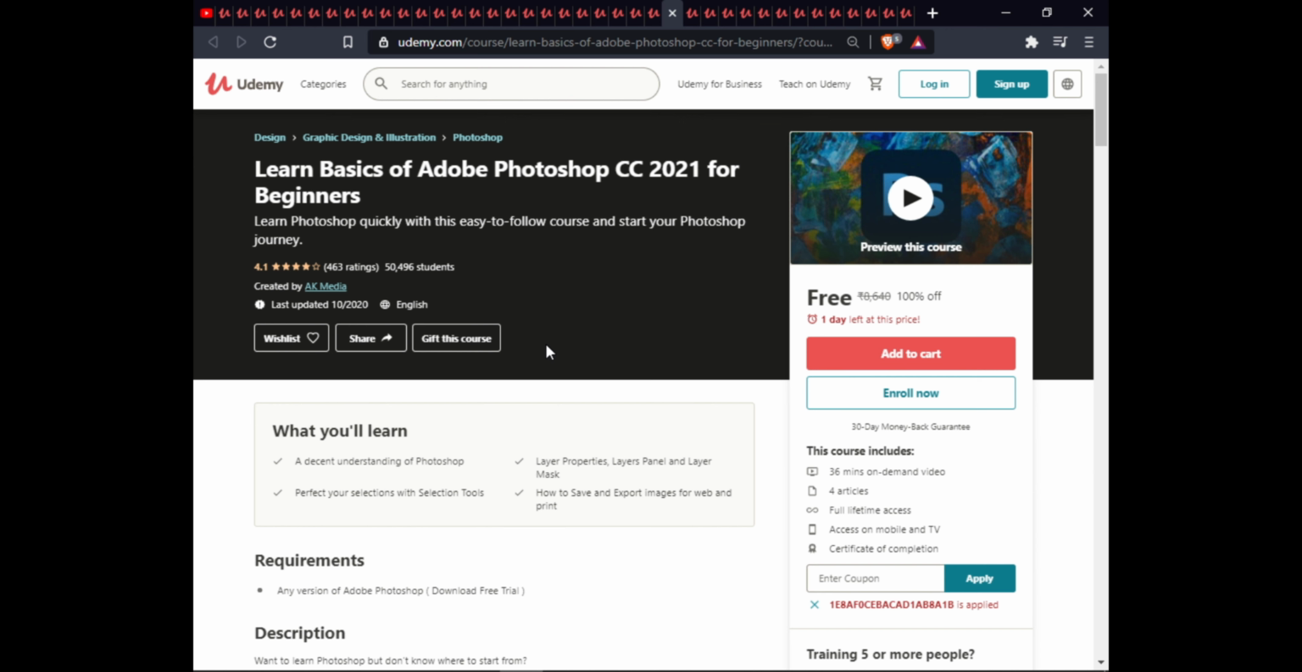The next course teaches the basics of Adobe Photoshop CC 2021 for beginners. In this course, you will learn a detailed understanding of Photoshop, layer properties, the layer panel, and layer masks. Perfect your selections with the selection tool, and learn how to save and export images for web and print. This course is 36 minutes on-demand video, 4 articles, full lifetime access, extra warranty, and certification of completion.